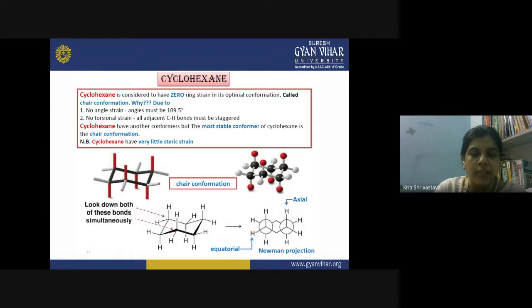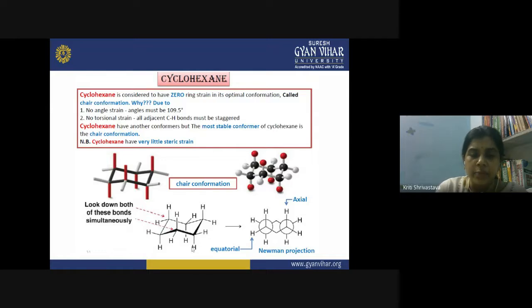You can divide these bonds into two categories, the axial bond and the equatorial bond. So axial and equatorial, these two positions could be on the six carbons of this ring. See the vertical bonds in the direction above the molecule or below the molecule. This is the axial.